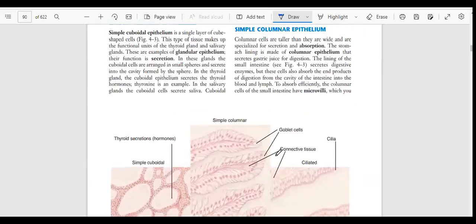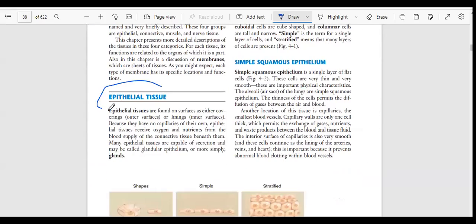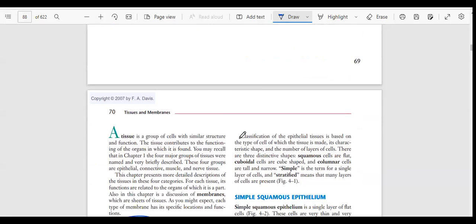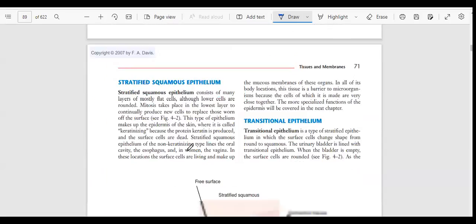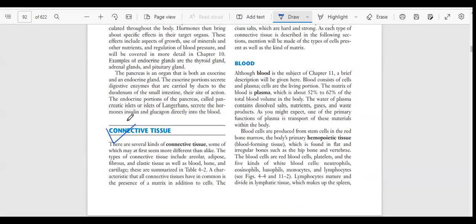So basically, we completed epithelial tissue. We have four types of tissues, as we discussed earlier: epithelial tissue, connective tissue, muscle tissue, and nerve tissue. Now we will talk about connective tissue. What does connective tissue mean?